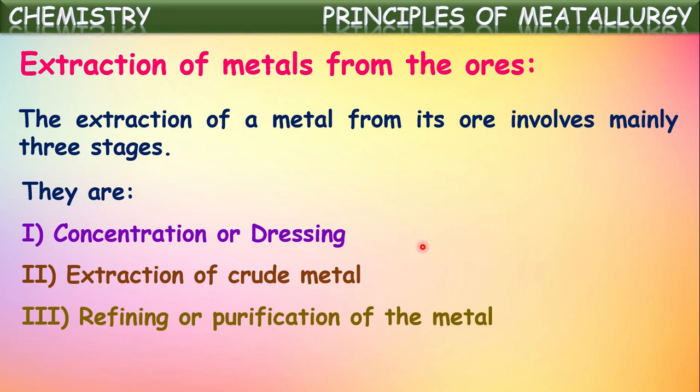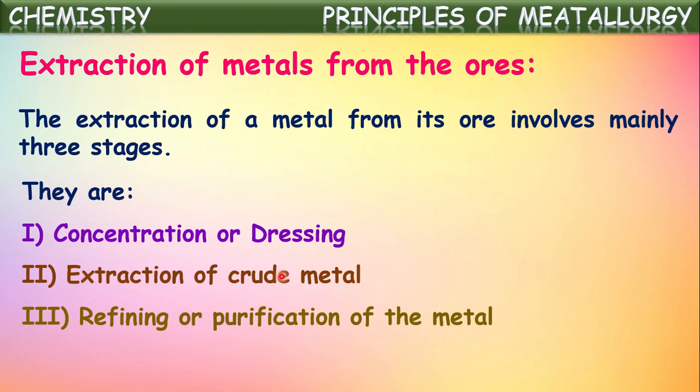That means while collecting the ore from the earth crust, it may contain some impurities like dust and sand. Those should be removed from the ore at the first stage. That is called concentration or dressing of the ore. After purification from the impurities, it will undergo the second stage, that is extraction of crude metal from that purified ore.